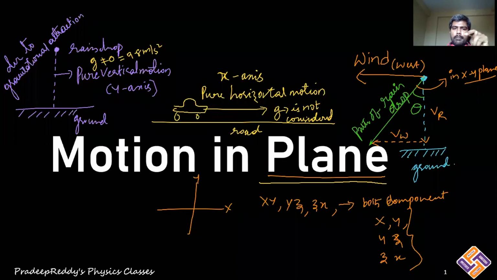And motion in plane is because of two or more forces acting on the same particle. If two or more forces are acting on the same particle, then the motion of the body will not be in a straight line. It will be in the plane.